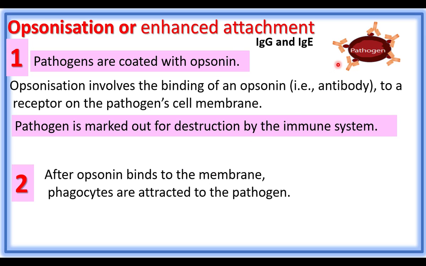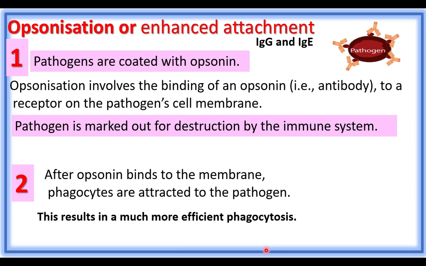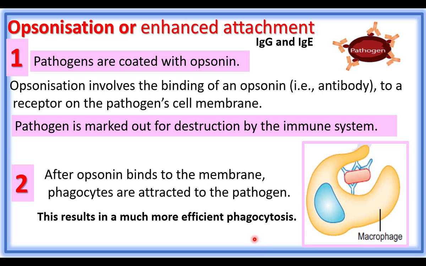The binding of antibody does not destroy the pathogen, but the binding of antibody over the surface of the pathogen facilitates the attachment of phagocytes to the pathogen. This results in much more efficient phagocytosis. The phagocytes engulf the pathogen and destroy the pathogen. Monocytes and neutrophils are the phagocytes. Already we discussed phagocytosis while learning the innate immunity.